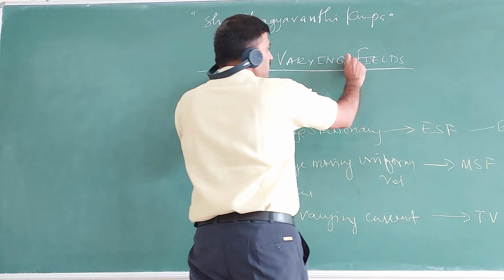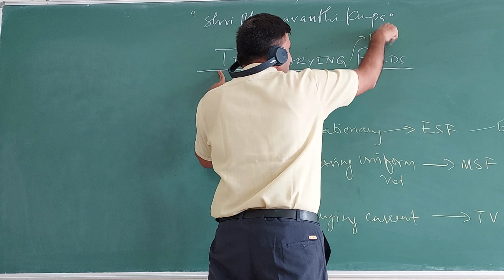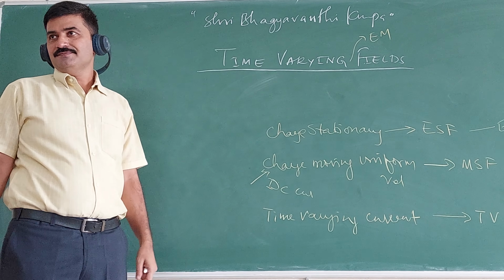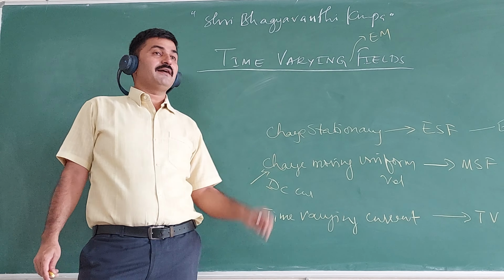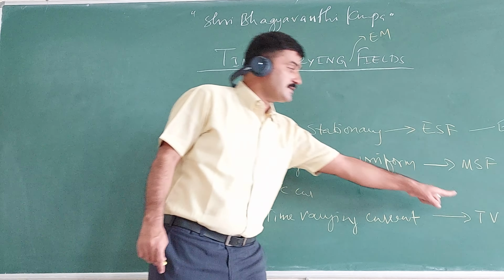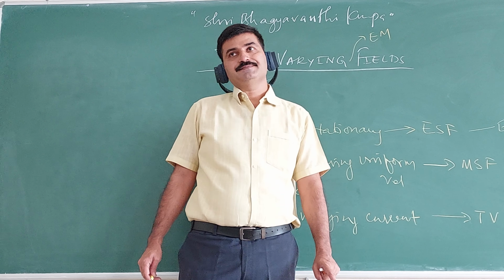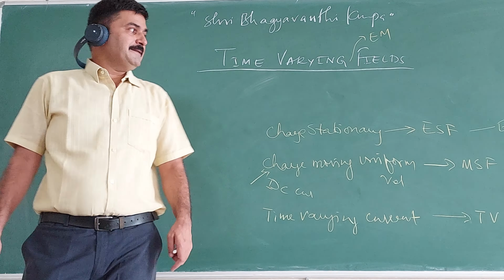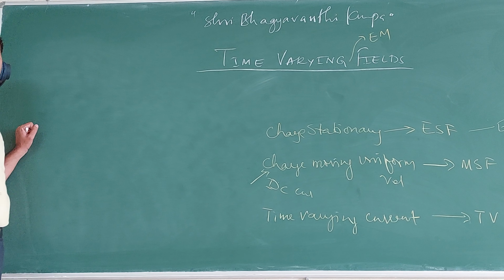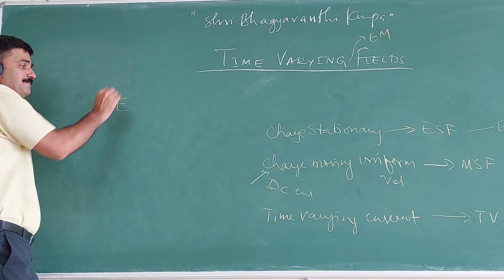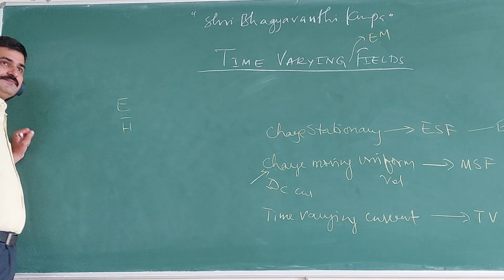You can even take this, time varying electromagnetic field, as the chapter title. Time varying current in a conductor produces time varying electromagnetic field. Okay?